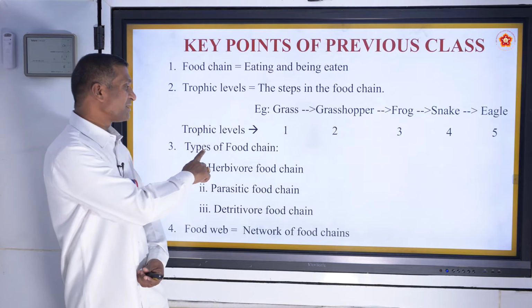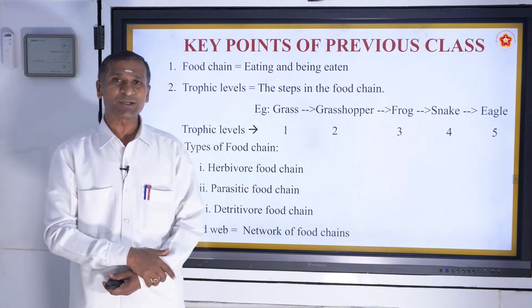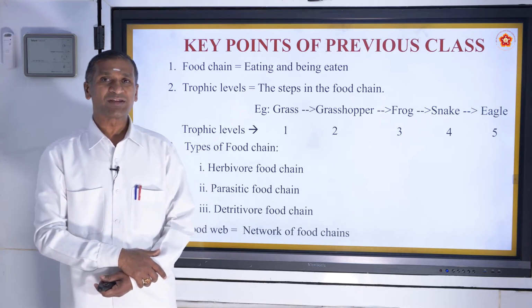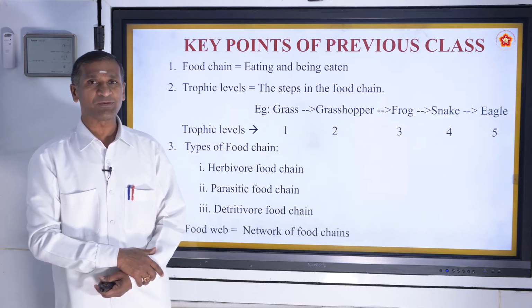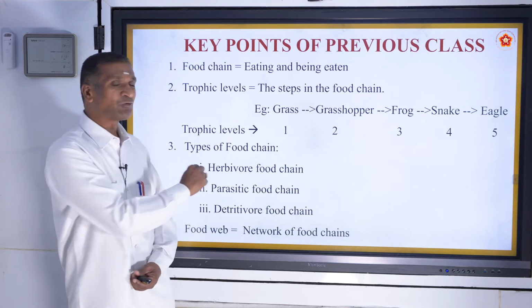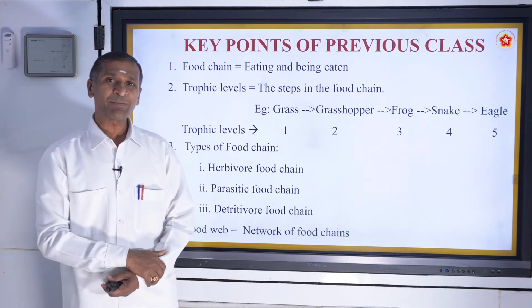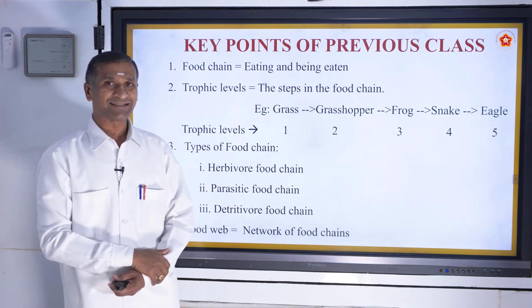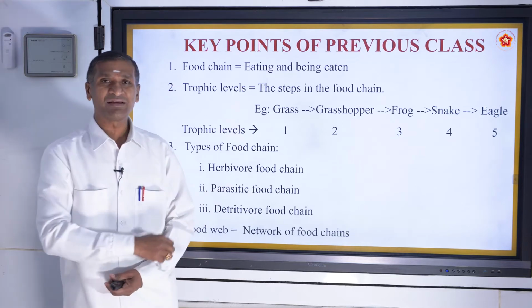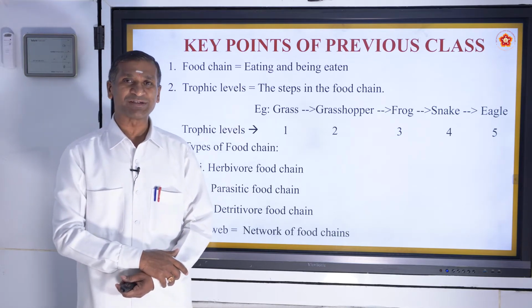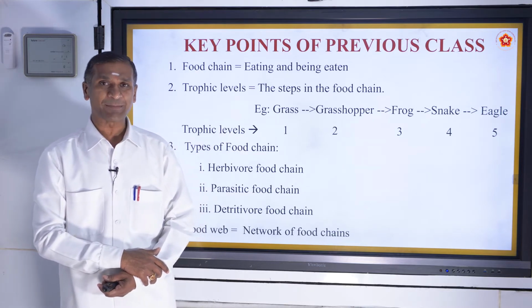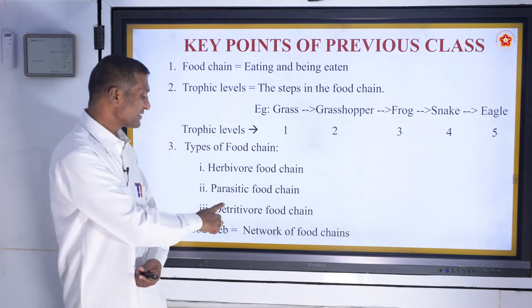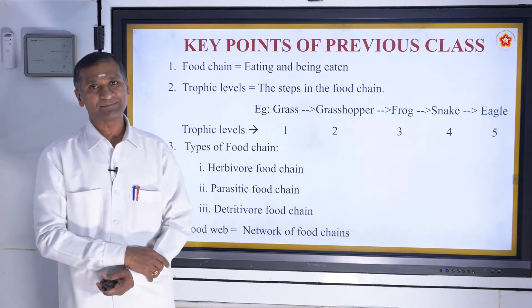Further, the types of food chain were also understood on the basis of the primary consumer. If the primary consumer is an herbivore, it is a herbivore food chain. If the primary consumer is a parasite, it is a parasitic food chain. If the primary consumer is a detritivore, which feeds on dead, decayed matter, then we call it a detritivore food chain.